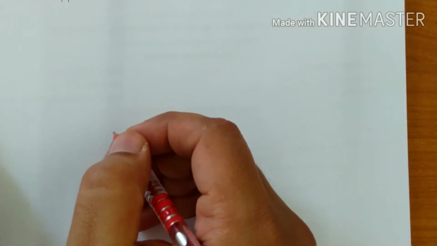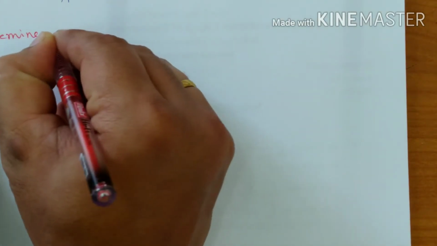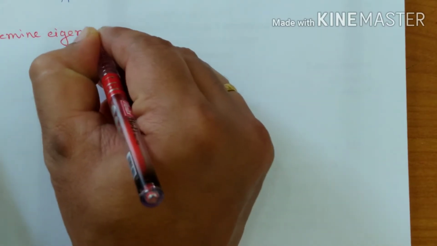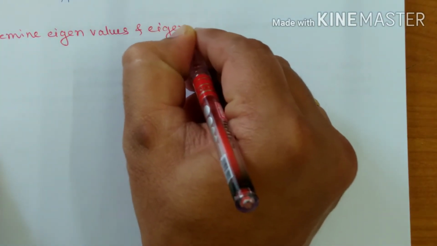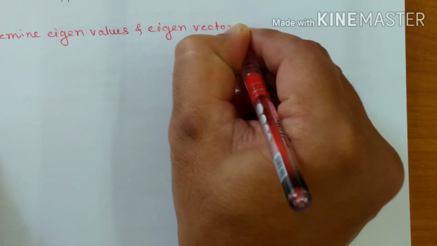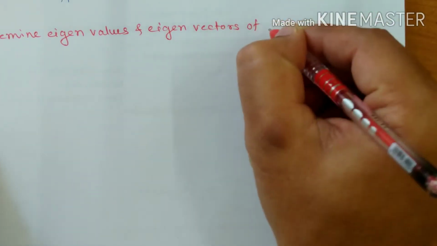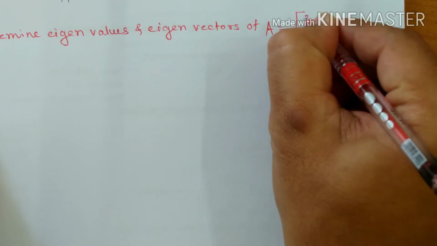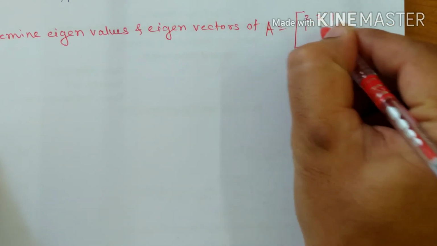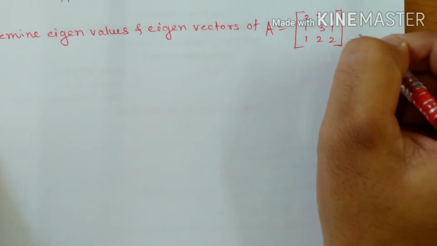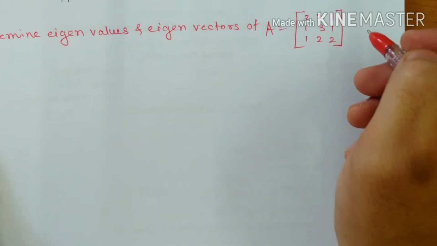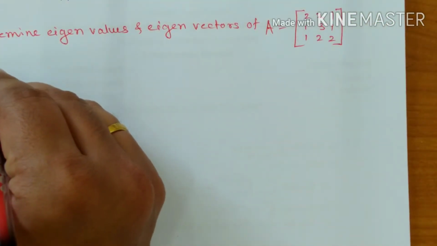Determine the eigenvalues and eigenvectors of a matrix A given as [2 2 1; 1 3 1; 1 2 2], and check whether